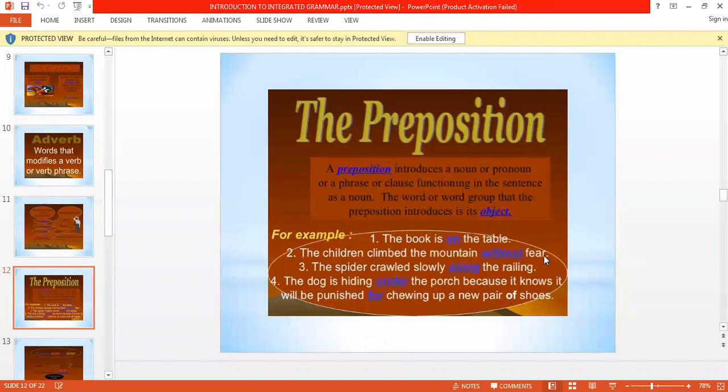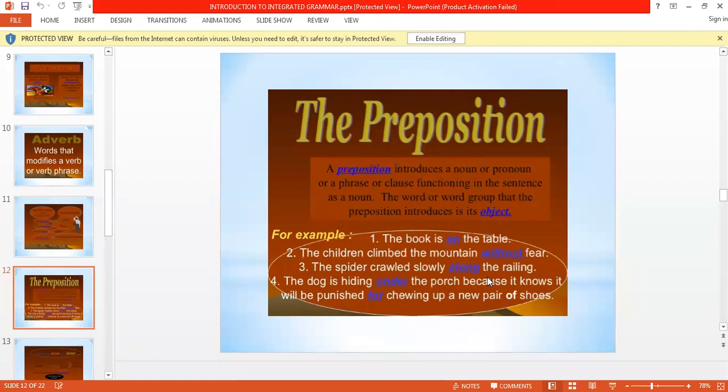Fear is the name of a feeling, but it does not have any appearance, so it becomes an abstract noun. Here children is a noun, mountain is a noun, and fear is a noun. But how are the children? Children are without fear. So we are telling the position of fear in relation with the children using "without". So "without" is the preposition here and fear is its object. Without what? Without fear. To find out the object of a preposition, you always ask what.